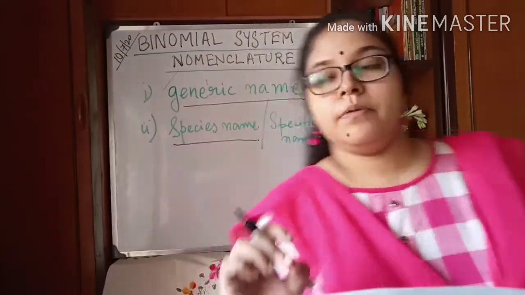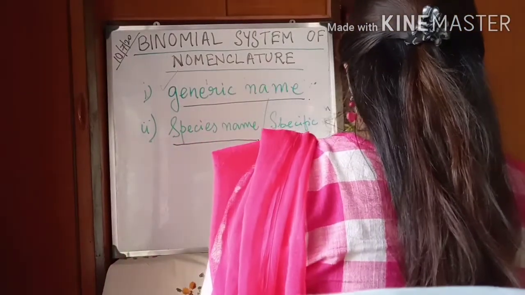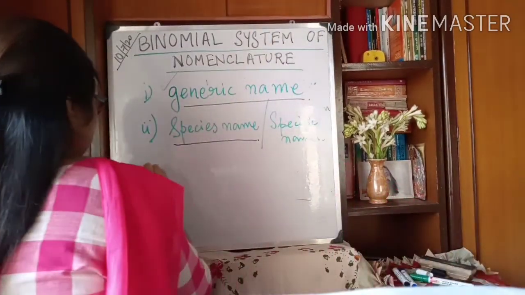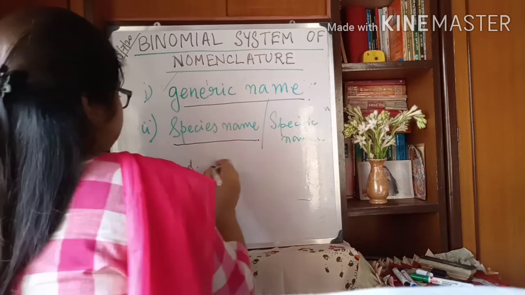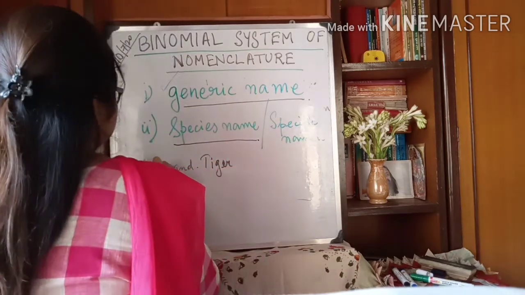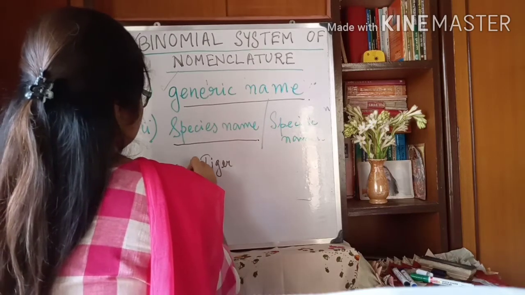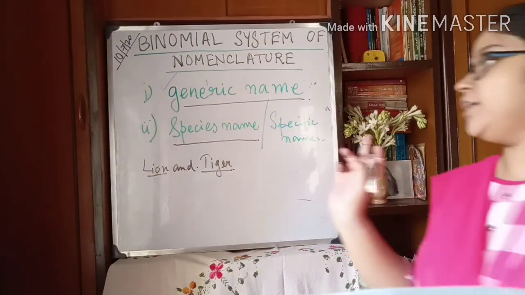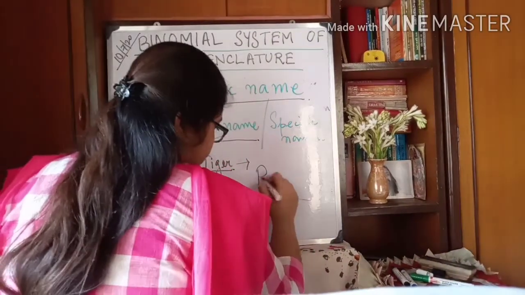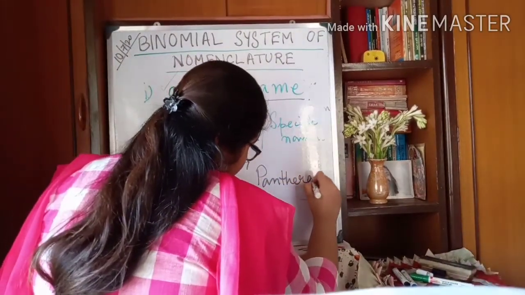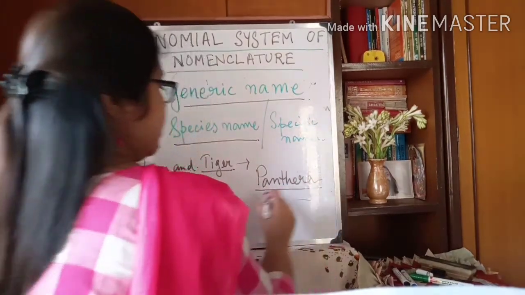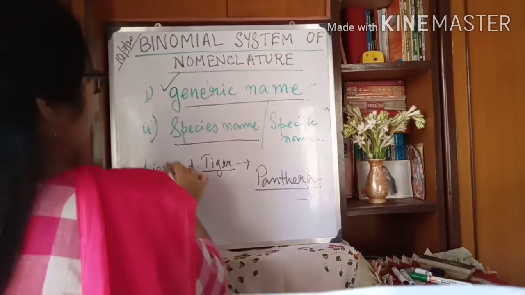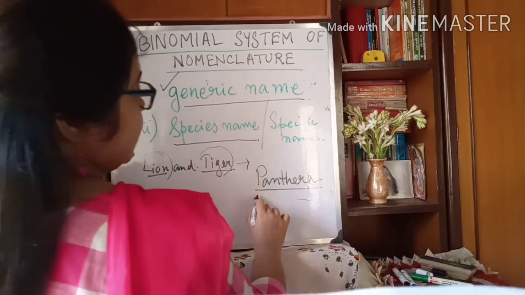Okay, for example, the scientific names of lion and tiger have the same generic name, that is Panthera, and it starts with a capital P. It is the genus name or generic name of lion and tiger, that is Panthera.